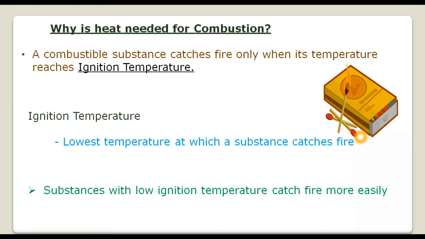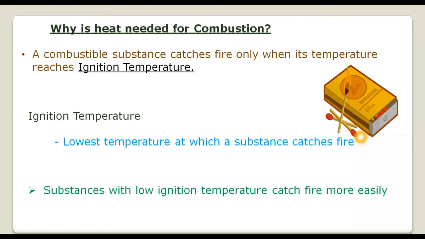A substance will not catch fire or undergo combustion on its own. Every substance has an ignition temperature, and in order to make the substance reach its ignition temperature, external heat needs to be applied to it. So we found that three conditions are very important for combustion to take place: a combustible substance or fuel, air, and heat.